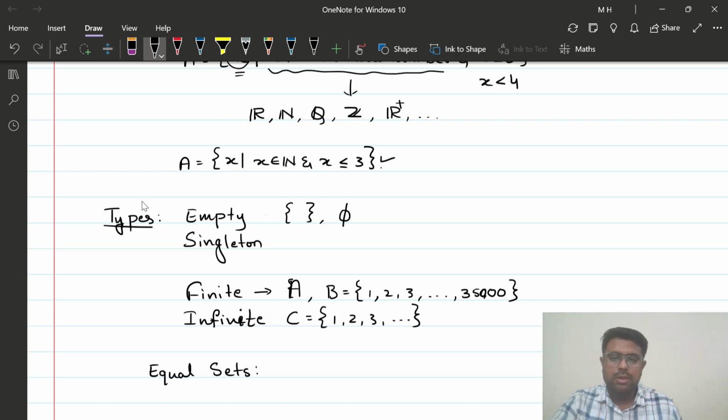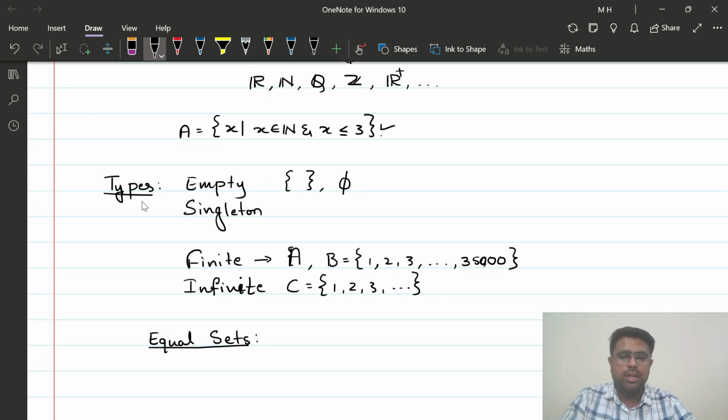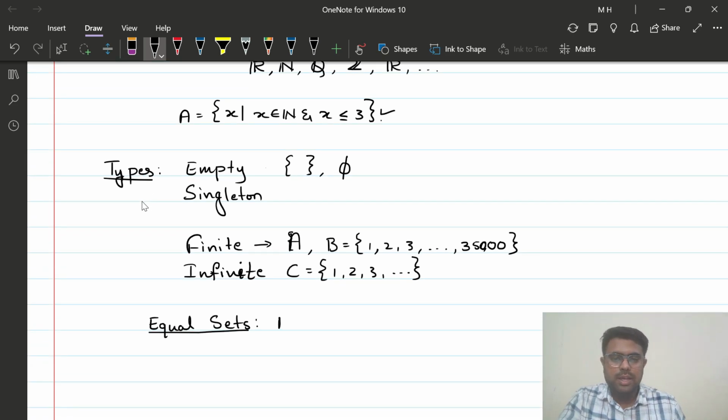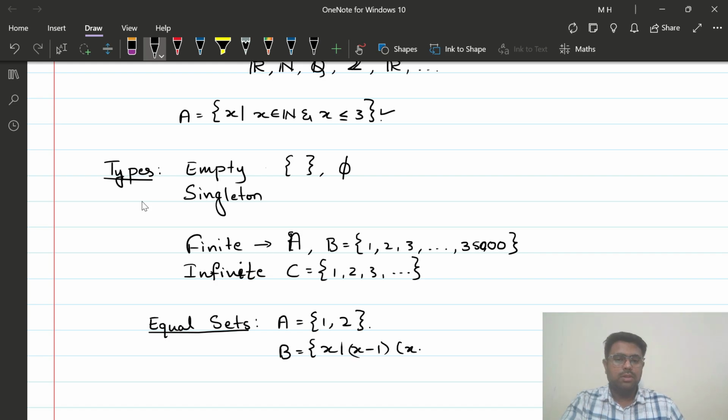Okay, now once you define finite sets and infinite sets, we have something called equal sets. What do you mean by equal sets? Two sets are said to be equal only when the elements of the two sets are one and the same. For example, let us say the set A is equal to {1, 2}. And I have another set B which is equal to the set of all x such that (x minus 1)(x minus 2) is equal to 0.